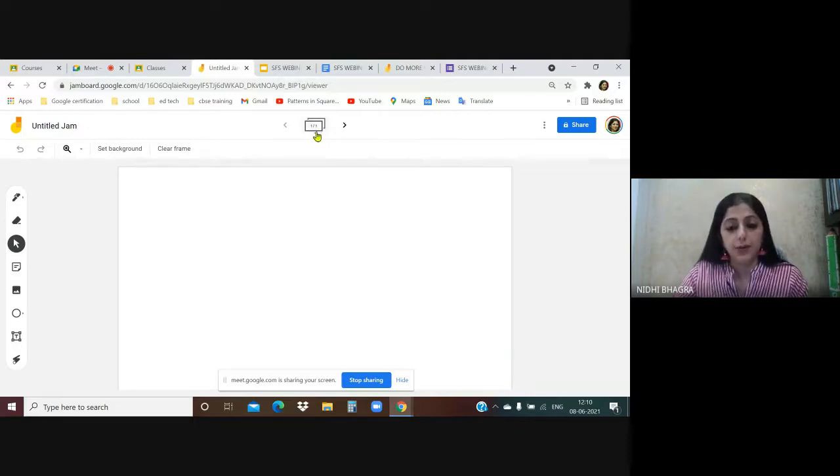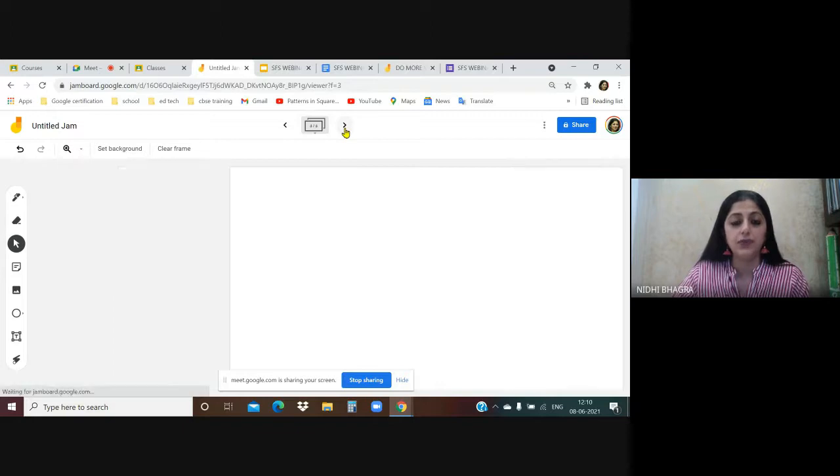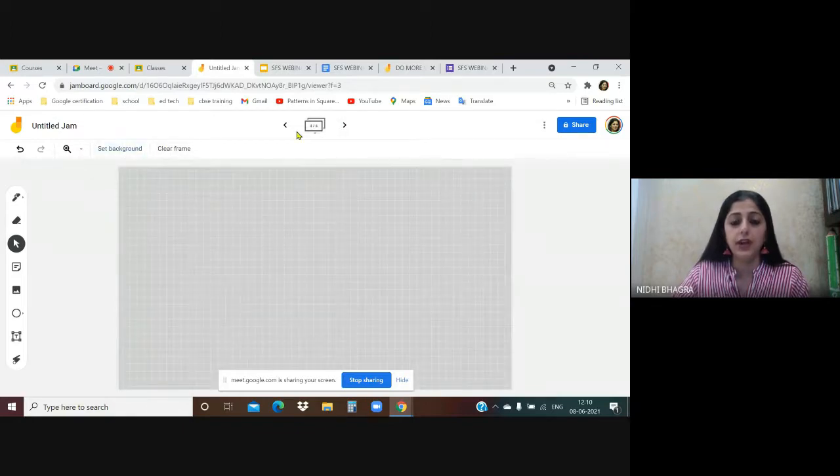And from the top here, from the frame bar, you'll come to know which frame you are working on and how many frames you have created. As of now, it says 1 by 1. So I'm on the first frame and I've only created one frame itself. To create and add more frames, look at this arrow on the right side. It says create frame. So as I click, it keeps on creating the frames over here.